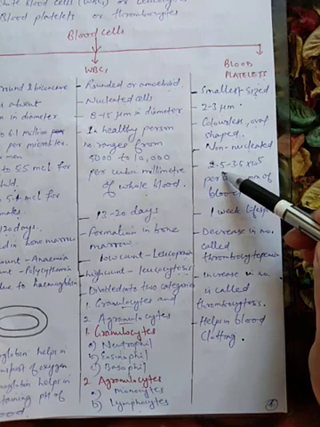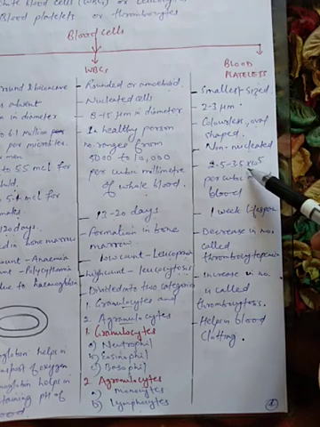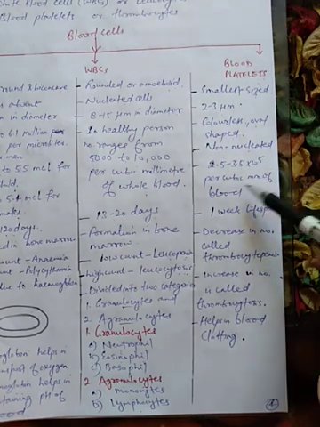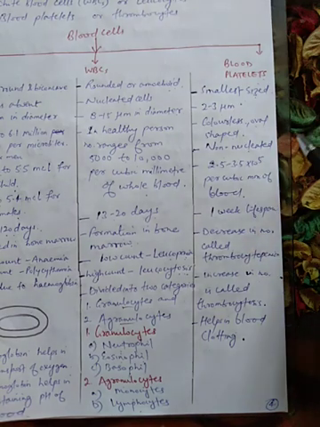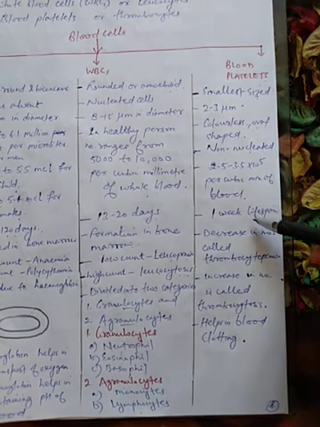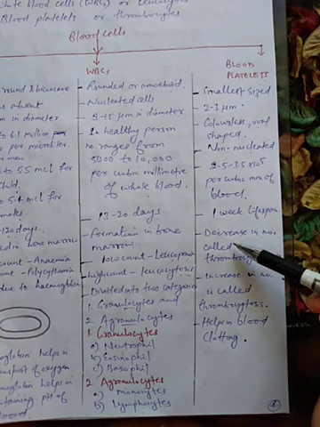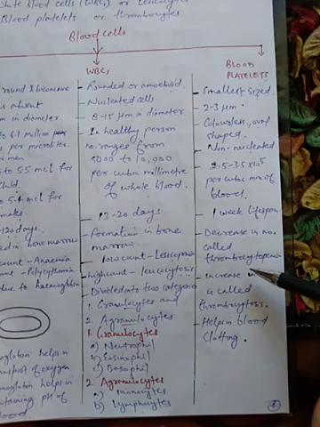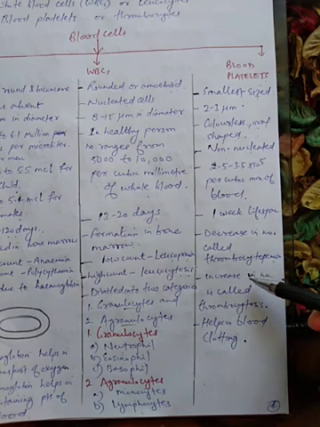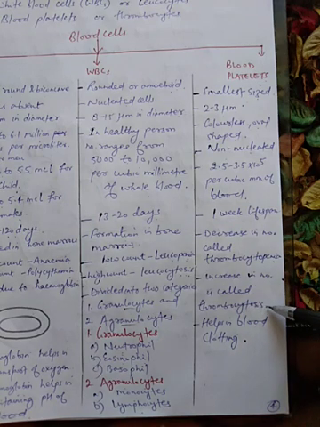This is their number, 2.5 to 3.5 into 10 raised to power 5 per cubic mm of blood. Lifespan is almost 7 days, that is 1 week. Whenever there is decrease in the number of blood platelets, a condition comes which is known as thrombocytopenia. When there is increase in the number of platelets, a situation comes which is known as thrombocytosis.